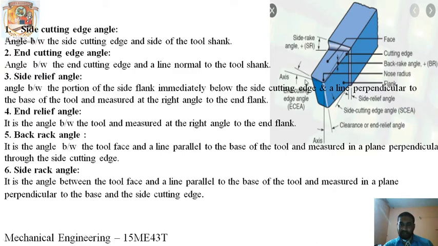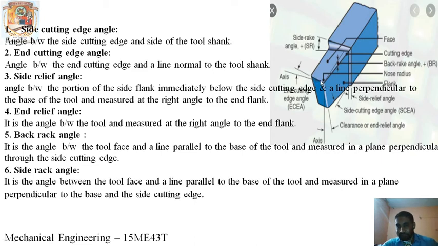End cutting edge angle, you can see here, this is the end cutting edge angle. This is the angle between the end cutting edge. End cutting edge is this one, you can see here. This is a taper line. If you project this, you will get a taper line because it is a taper here. And the angle between the end cutting edge and a line normal to the shank. The shank is this one, and normal to the shank is this one. From this point you draw a straight line that is normal to the shank here.